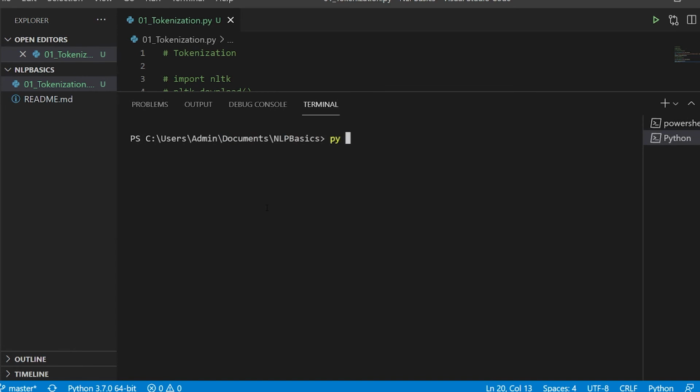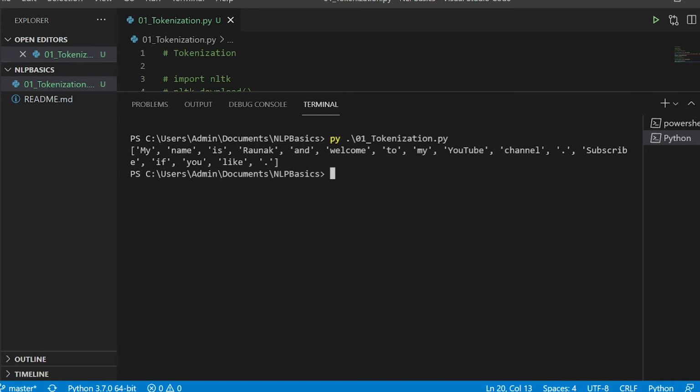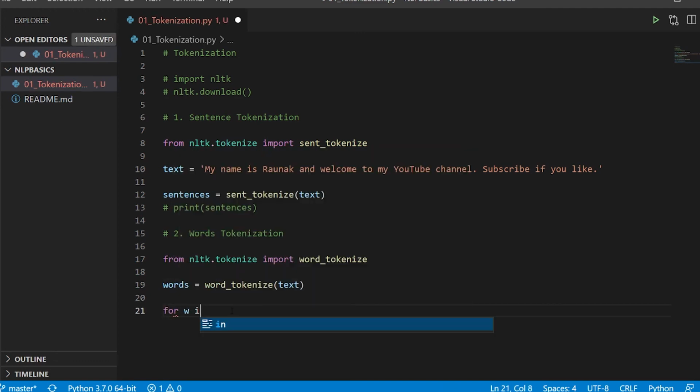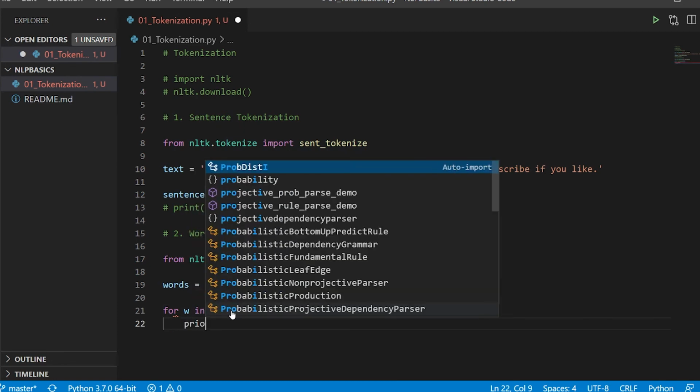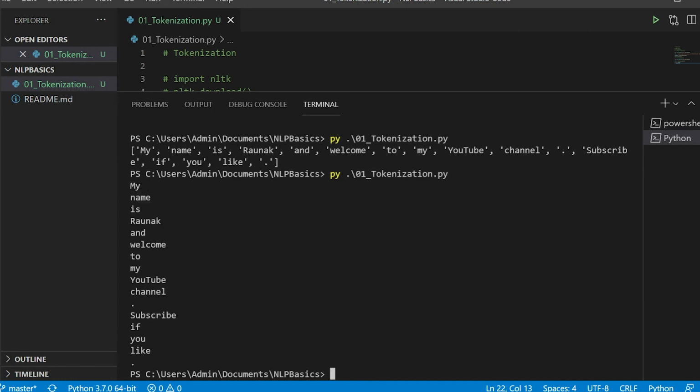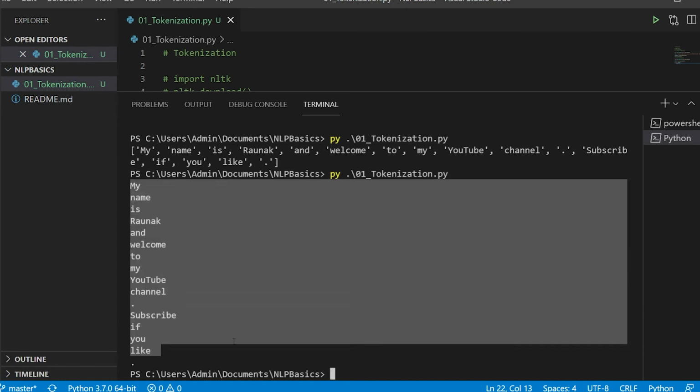So I'll say py01 tokenization, and it has actually created every single thing into the words. All right, it also takes the period or let's say comma or anything like that. Okay, so it is also going to consider symbols, but it is going to make separations and give you words accordingly. So enclosed within a list, you will get a lot of words, and this is a pure list. Okay, you can perform many operations on it. You can also try something like let's say for w in words, I'm going to print all the words. All right, so something like that, and if I run it, I get all the words. So this is the way this thing works.